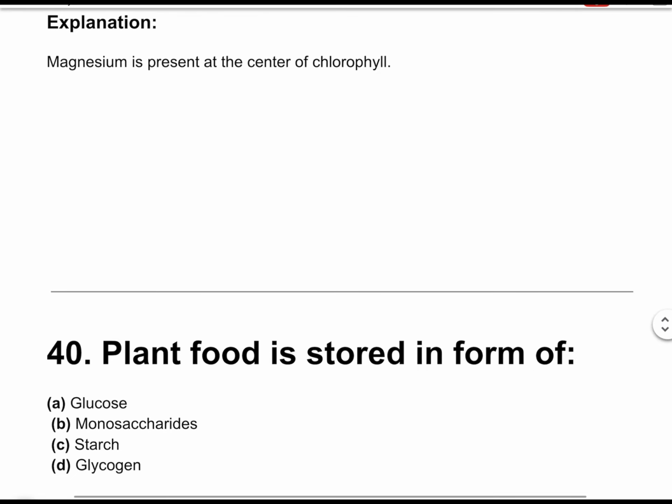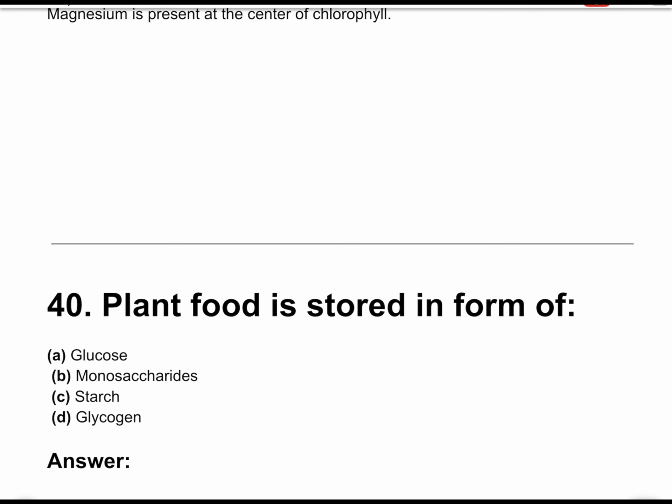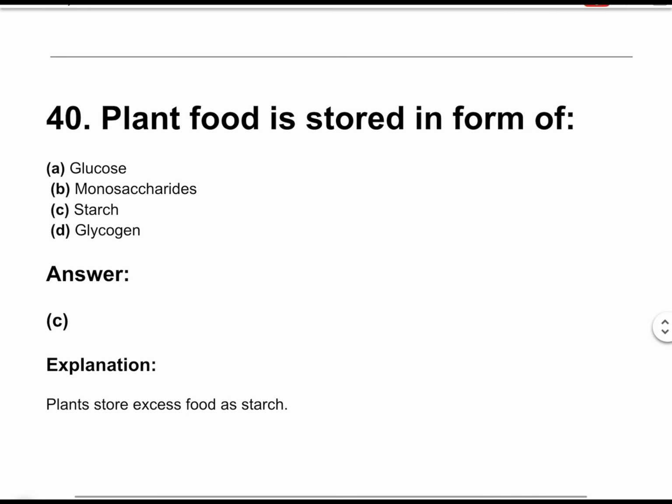Question number 40. Plant food is stored in the form of. The correct answer is option C, starch. Plants store excess food as starch.